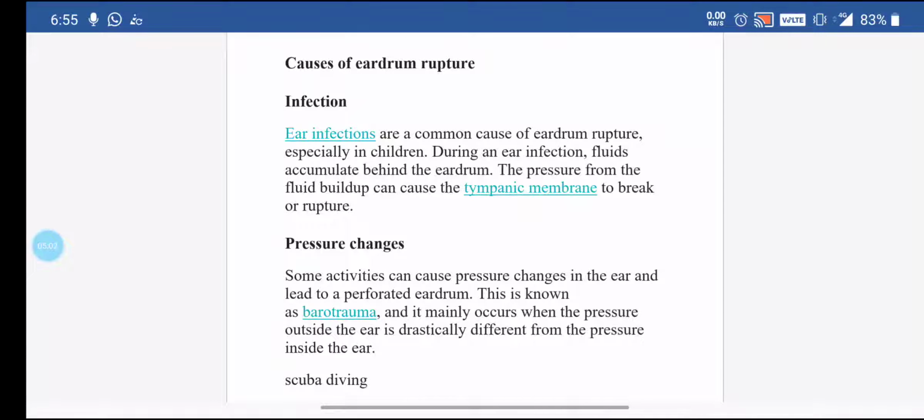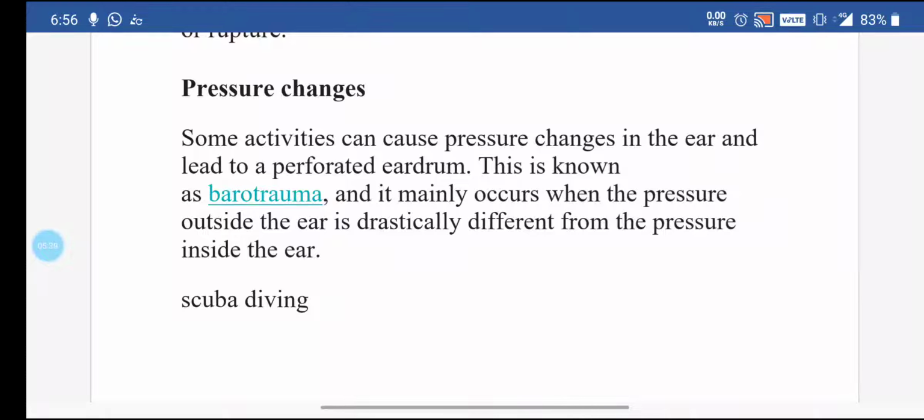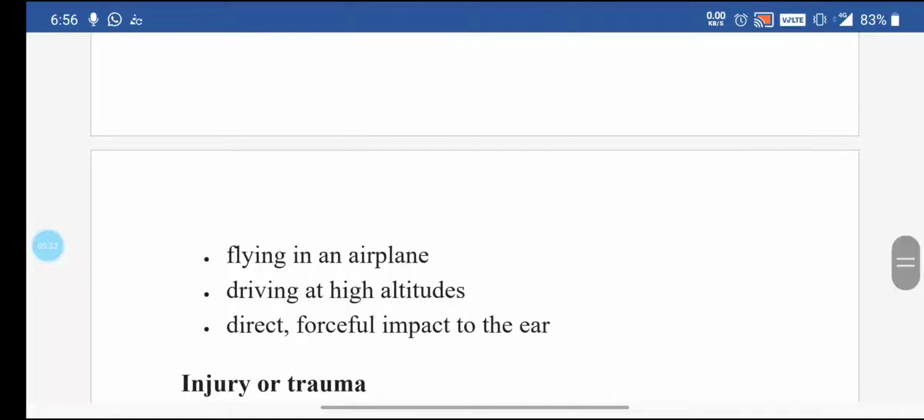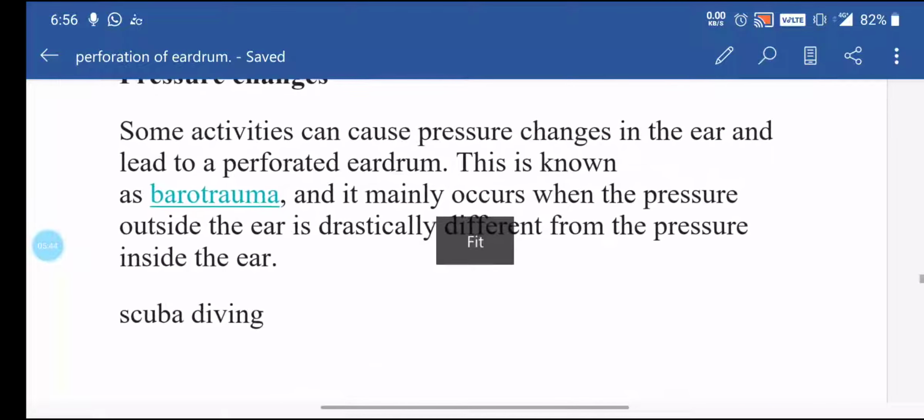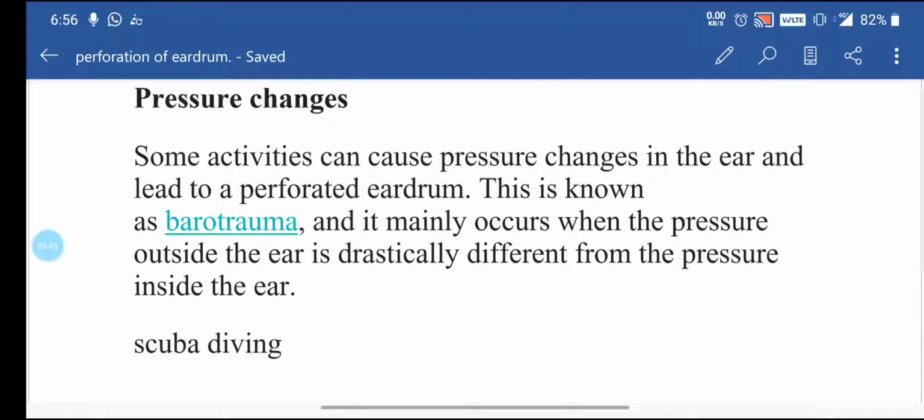Second is pressure changes. Some activities such as scuba diving, flying in an aeroplane, driving at high altitude, or a direct forceful impact to the ear lead to pressure changes in the ear and lead to a perforated eardrum. It is also known as barotrauma. It mainly occurs when the pressure outside the ear is drastically different from the pressure inside the ear. So this is the second cause, pressure changes.